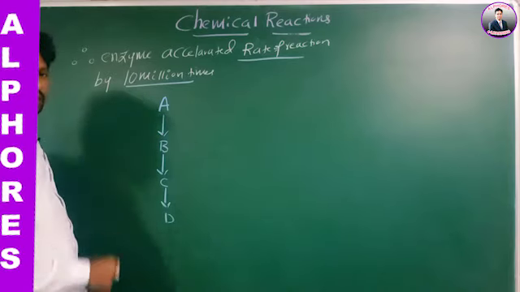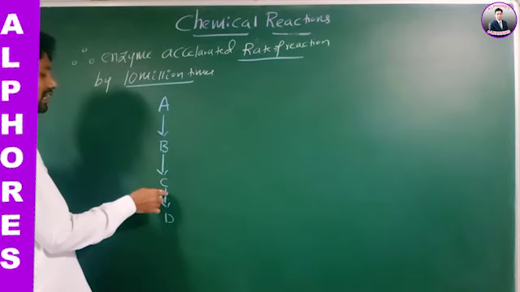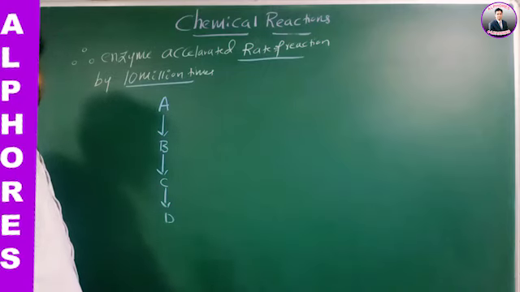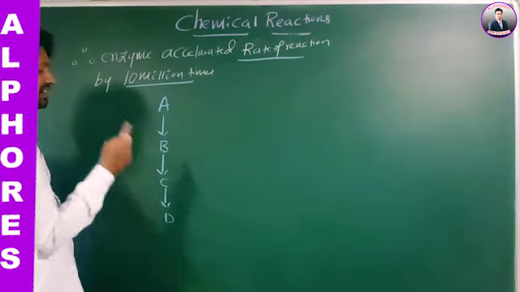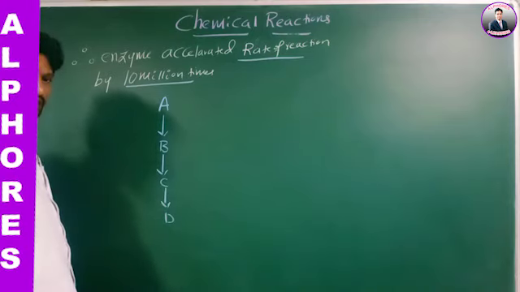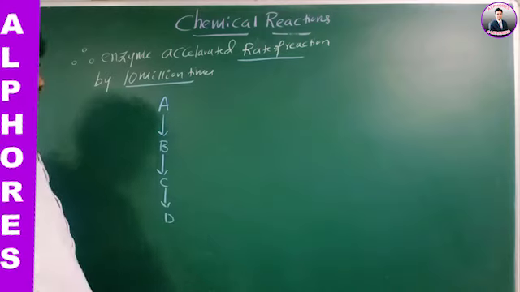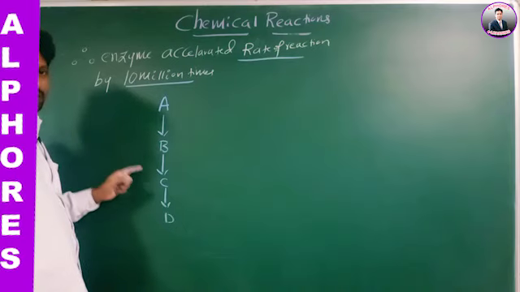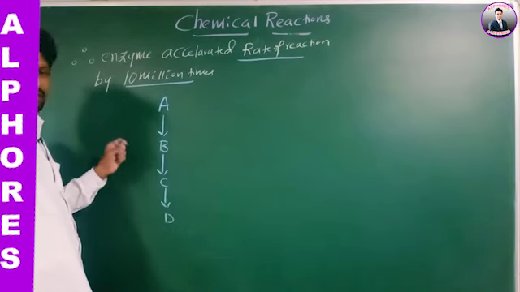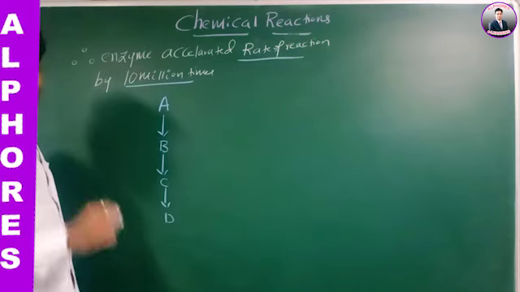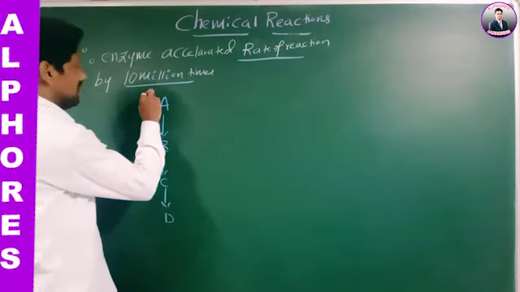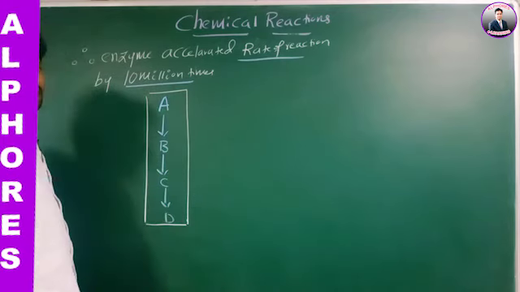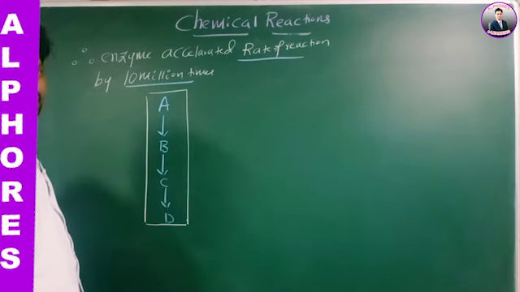Sir, in these many steps, each step is either catalyzed by the same enzyme complex, or catalyzed by a different enzyme. These multi-step reactions catalyzed by the same enzyme complex or different enzymes are called a metabolic pathway. What is it called? Metabolic pathway. In first year we read one statement: metabolic pathways may be either linear or circular.